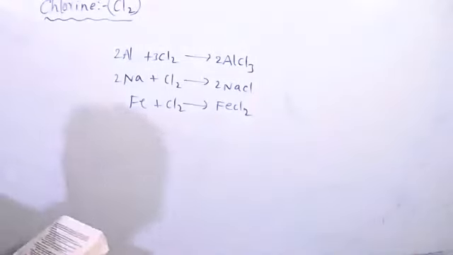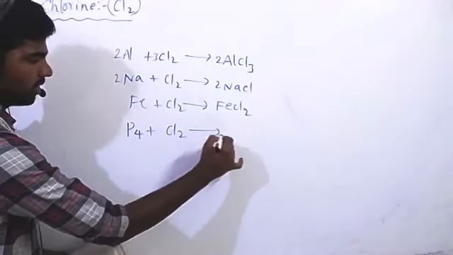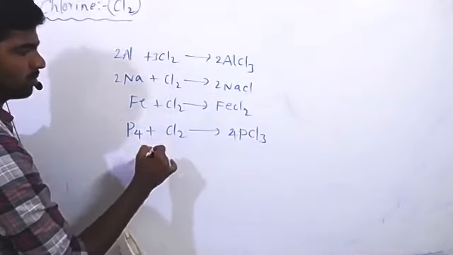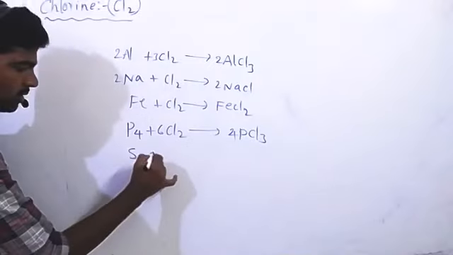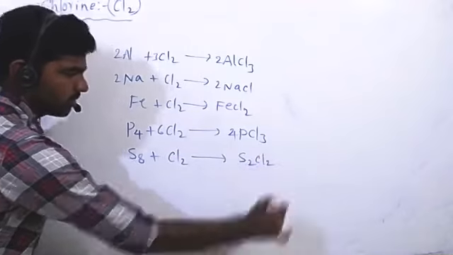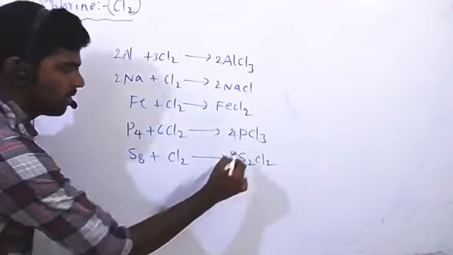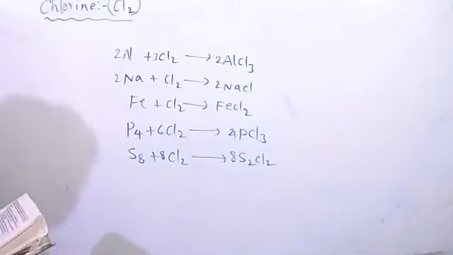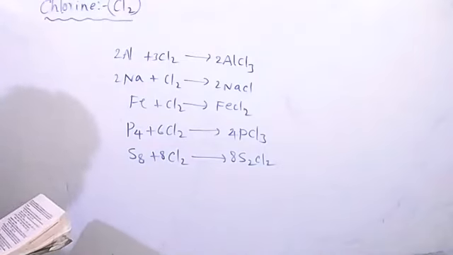And with non-metals, phosphorus reacting with chlorine forms PCl3. And sulfur reacting with chlorine forms S2Cl2, sulfur chloride.